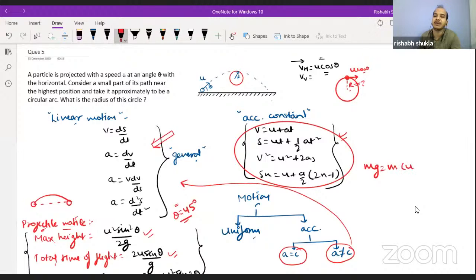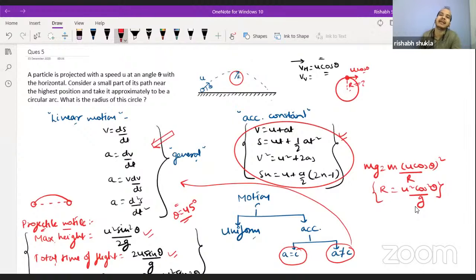Mg is equal to mv square by r, where v is u cos theta. From here you can say that the value of r will be u square cos square theta by g.